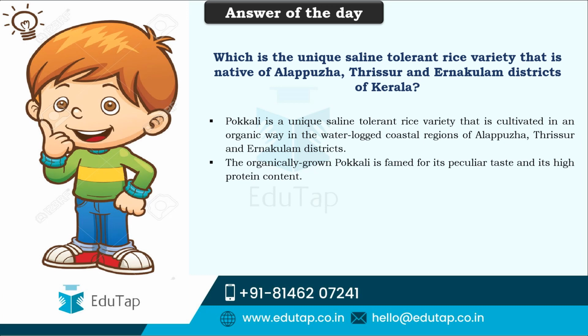So friends, here comes the answer of the day. This was a question asked in the last lecture: which is a unique saline tolerant rice variety native to Alappuzha, Thrissur and Ernakulam districts of Kerala? The correct answer is the Pokkali variety. This is the unique saline tolerant variety that is exclusively cultivated in waterlogged conditions in the coastal regions of Alappuzha, Thrissur and Ernakulam districts in a very organic way. It can't survive chemical treatments, and it is famous for its peculiar taste and high protein content.